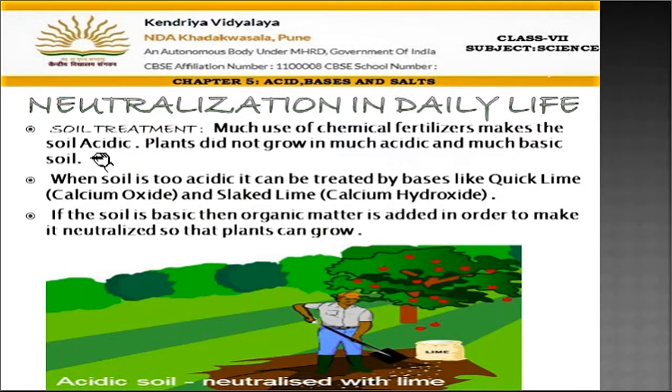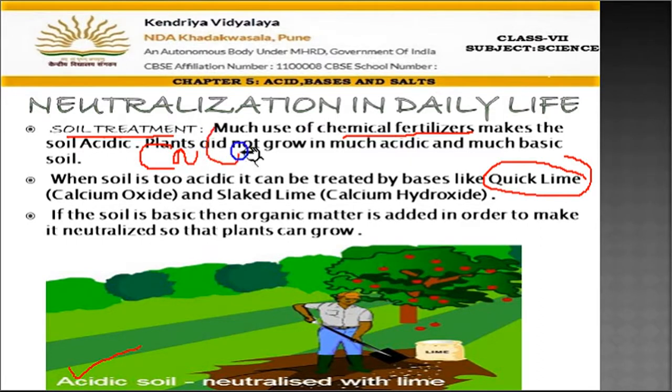Now the next example is soil treatment. When we use fertilizers, all of you know that for fast growth of the plants, to get more vegetables, more fruits, nowadays we are using chemical fertilizers. And these chemical fertilizers make the soil acidic, and this acid is not good for plants. So what is given to treat the soil? Quicklime. Quicklime is a base, calcium oxide. Its formula is CaO, calcium oxide.